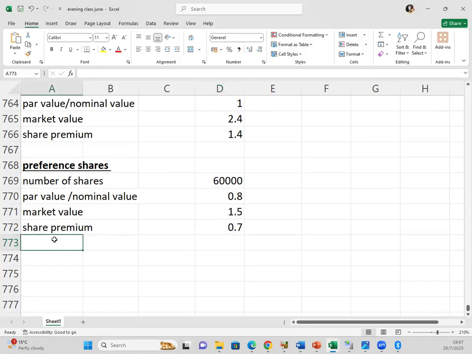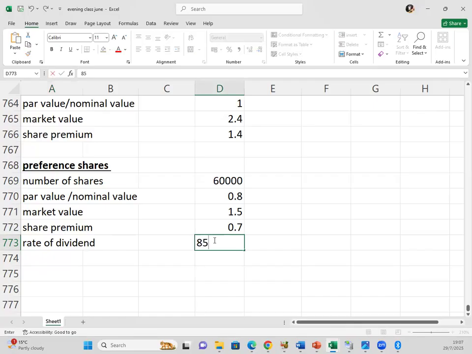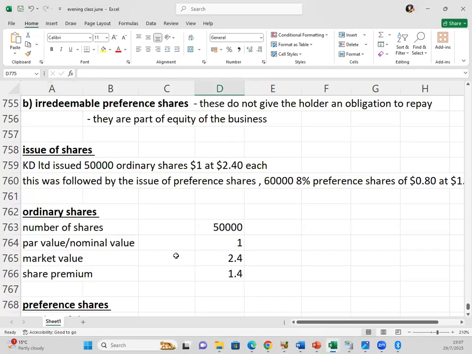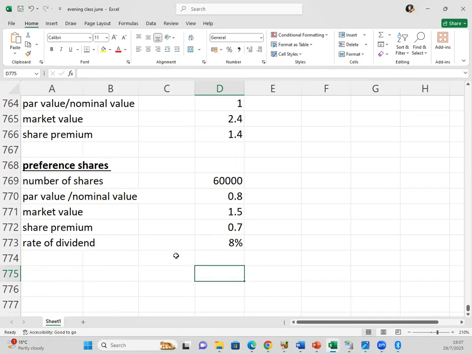Then the additional thing is the rate of dividend. For preference shares, they move with the rate of dividend. We actually know how much we are paying them as dividend. The 8% is the rate of dividend. For ordinary shares, the dividend is based on the profits the company has made, so it's not stated on the shares. But for preference shares, they know how much dividend they're supposed to get.